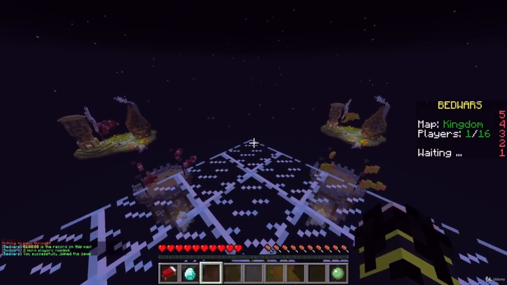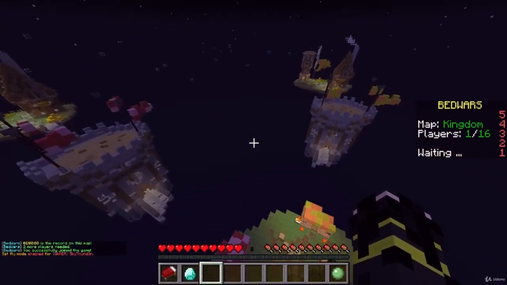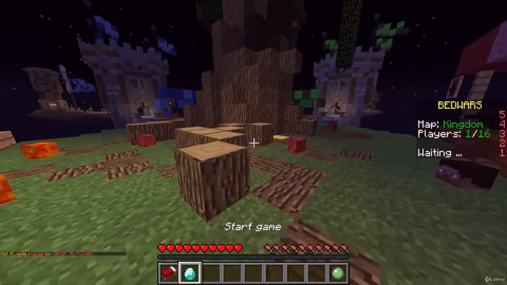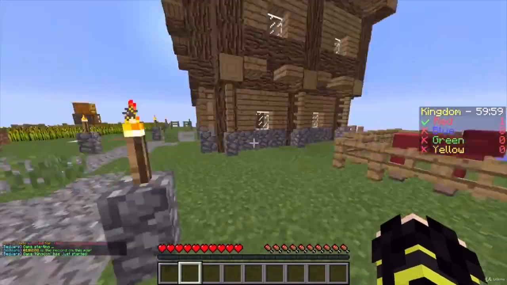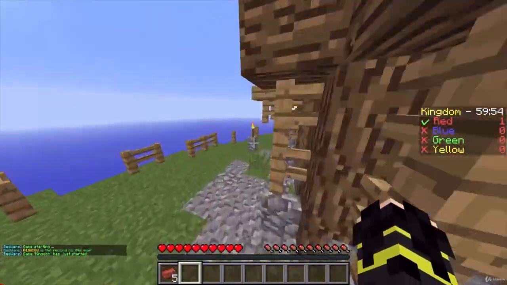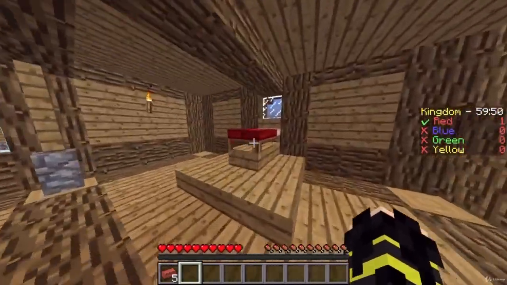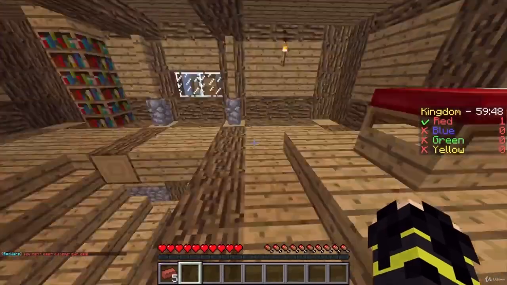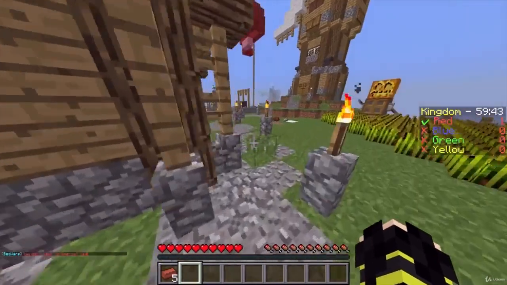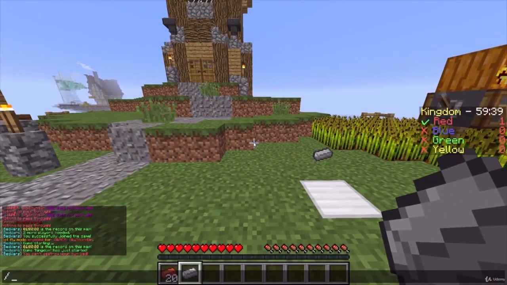Now, as you can see here, I am on the Kingdom map, and I've set my fly to enable for a second, and it doesn't work. That's absolutely lovely. But as you can see here, I've set up a complete Bed Wars with the generators, and the bed is up here. We all set this up with our own configuration, and it's just super simple. As you can see, I cannot destroy my own bed. So this is the part of the lecture that is configuration.